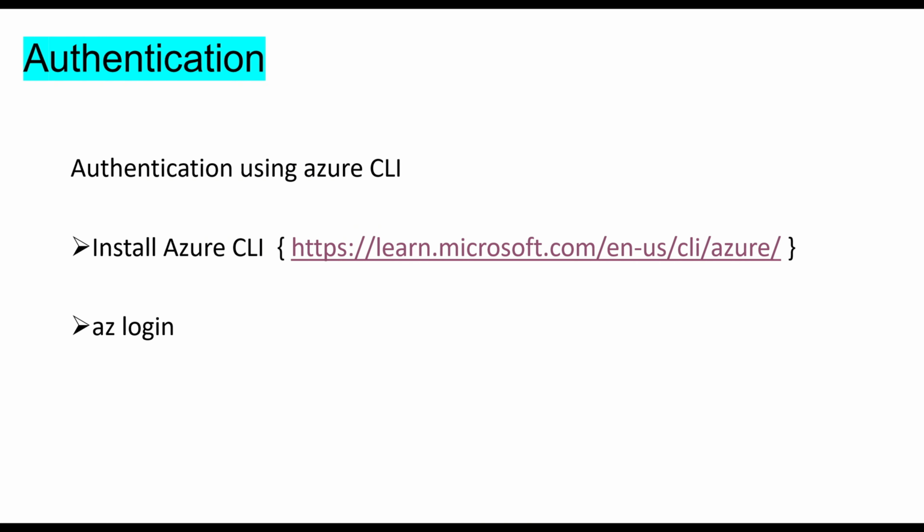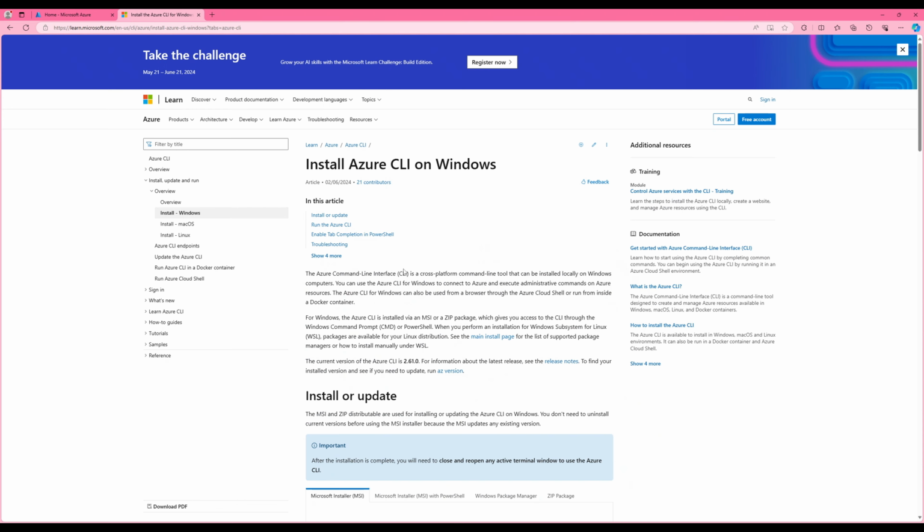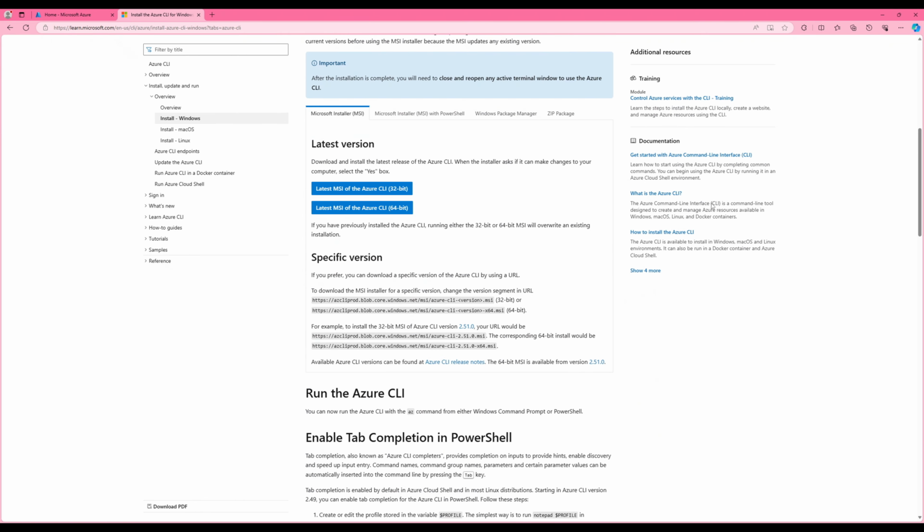We need to install Azure CLI. So follow this link, learn.microsoft.com. Now you can install on Windows, Mac OS, and Linux. On Windows, just hit this button. It's going to take you to the installation right here, Azure CLI, and you can download the MSI and follow along.